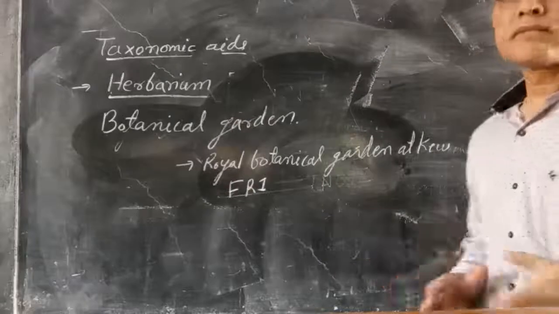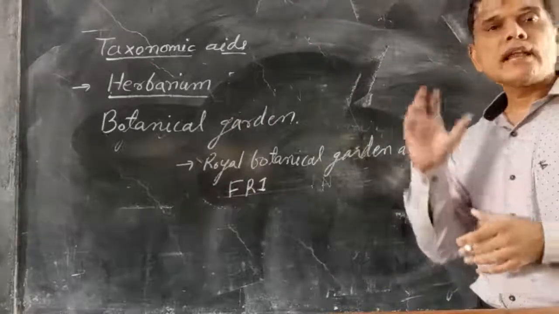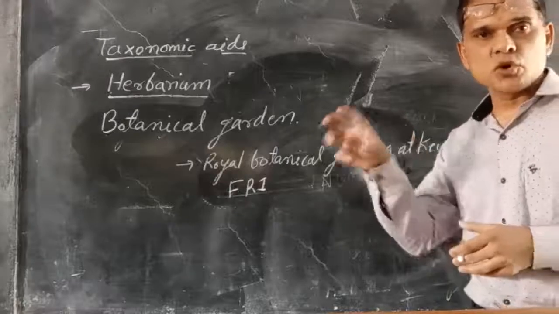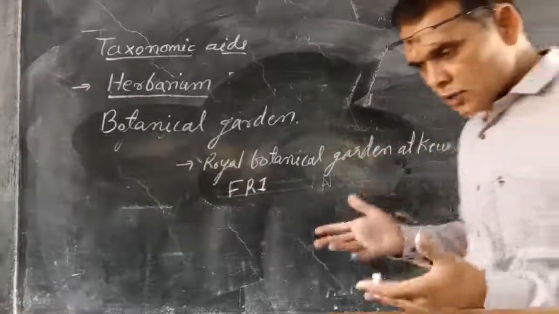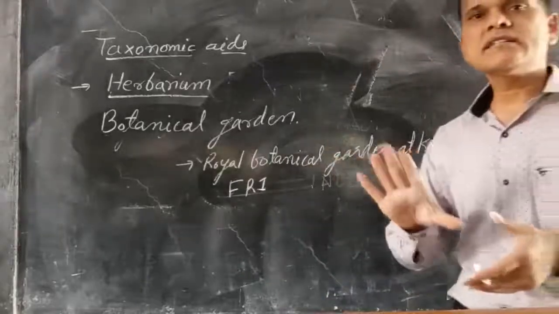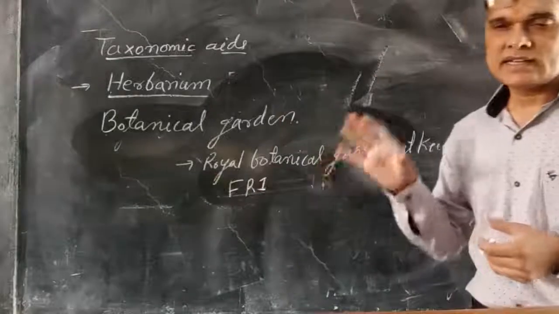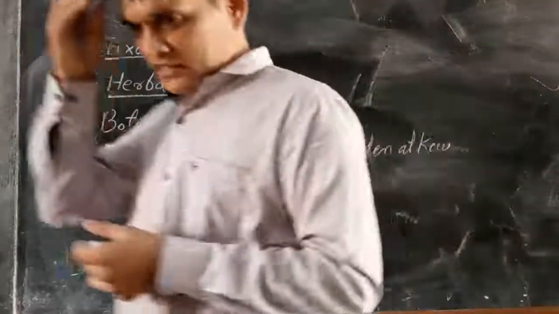These are the gardens, like the Royal Botanical Garden, where the live plant specimens grow, and if we want to study the plants in nature, they are present inside the particular area, so we can easily study the live plants.